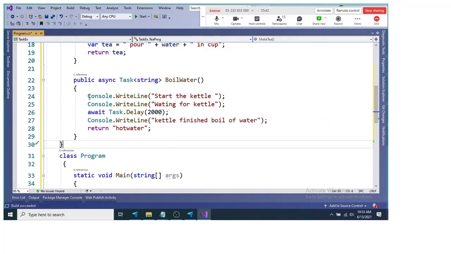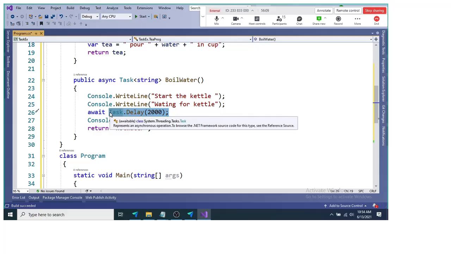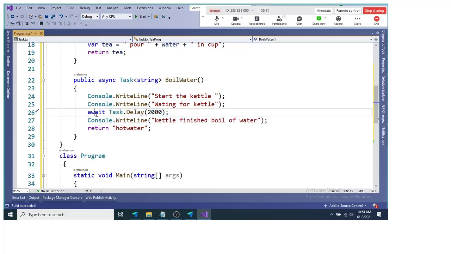What we are doing here is the same task: start the kettle, then wait for the kettle. Since this method is async, as soon as we get to waiting for the kettle, the water is getting boiled, and it takes time for the water to boil. That particular activity we are doing using the await keyword. This is 2000 milliseconds, while the water is getting boiled inside the kettle.